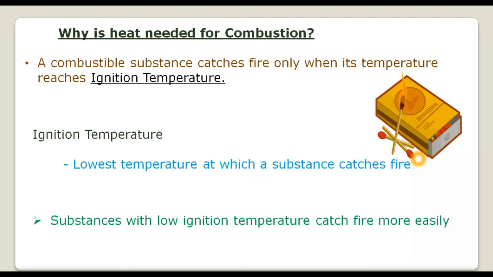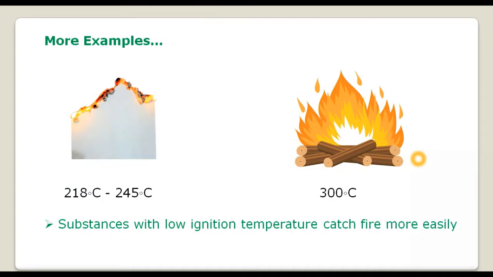Let's look at more examples of different substances having different ignition temperatures. Here I'm taking two examples, paper and wood. Both are combustible substances. Which of these do you think catches fire easily? If you bring a burning matchstick to both of these, what will happen?